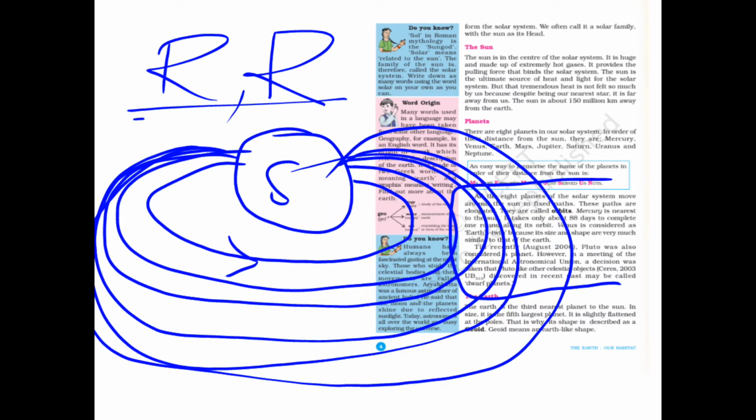They will do rotation and revolution at a time. They will revolve while rotating. They revolve around the sun in a special way called an orbit.